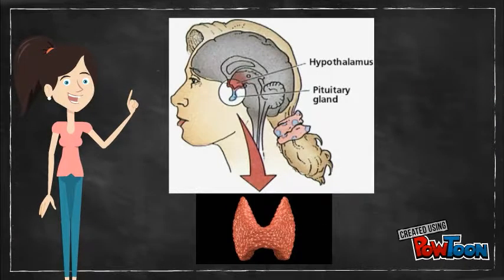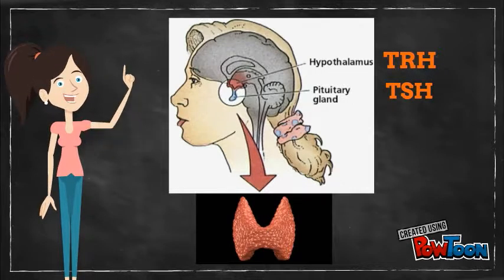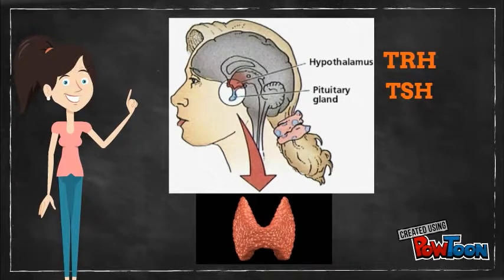During the process, the hypothalamus produces TSH releasing hormone, which signals the pituitary gland to instruct the thyroid gland through releasing its thyroid stimulating hormone. When T3 and T4 levels are too low in blood, the pituitary gland releases more TSH to tell the thyroid gland to produce more hormones.